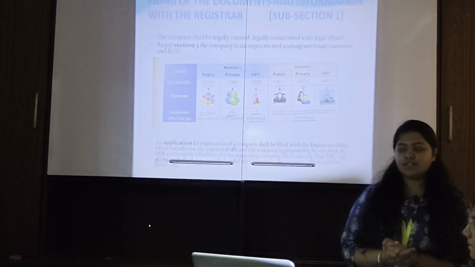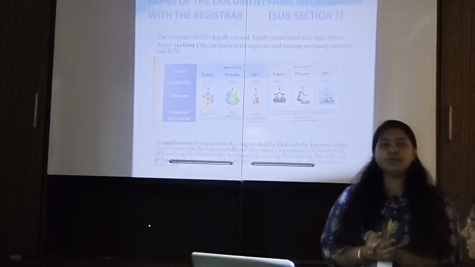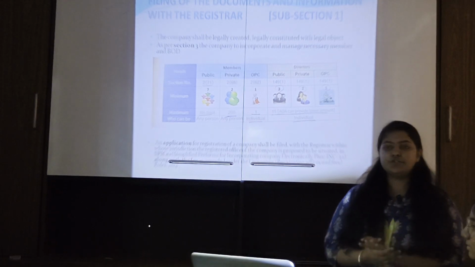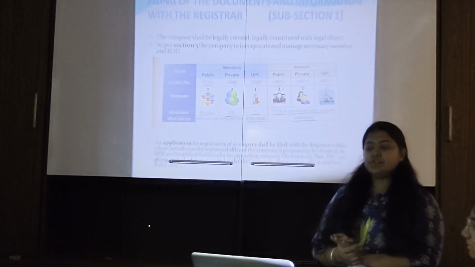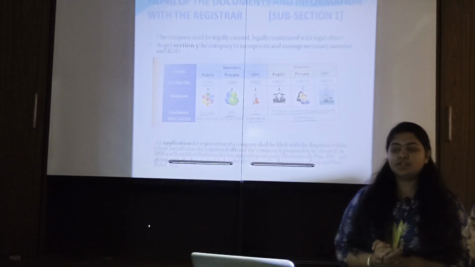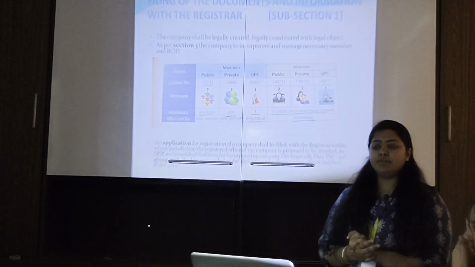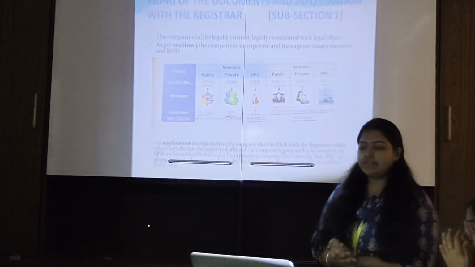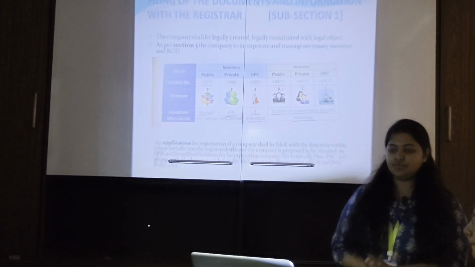Directors of public limited company. As per section 149(1), the minimum number of directors should be 3 and the maximum number of directors should be 15, and he should be an individual. Directors of private limited company, section 149(1), for a private limited company there should be 2 directors, and for OPC as per section 149(1), there is 1 minimum director and he is an individual.